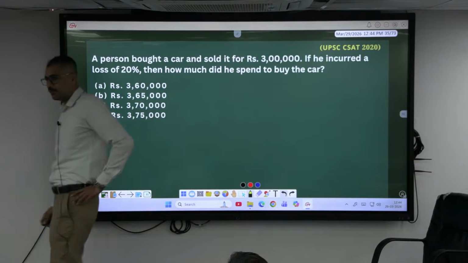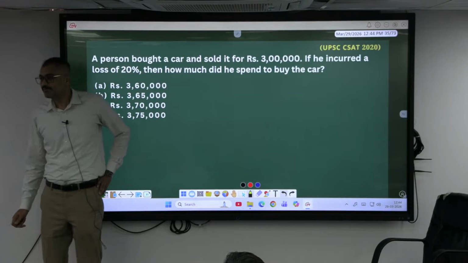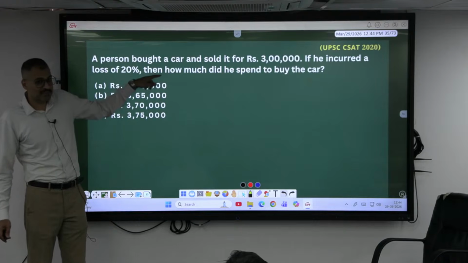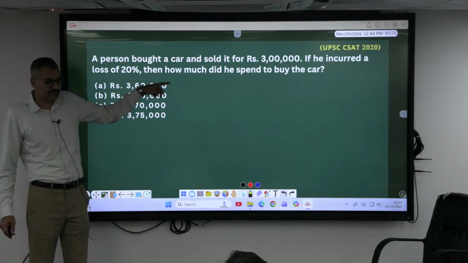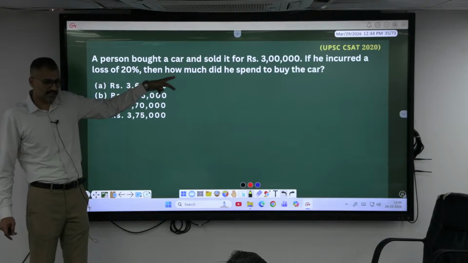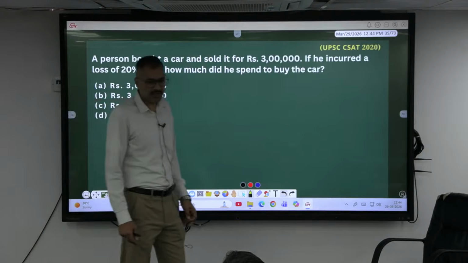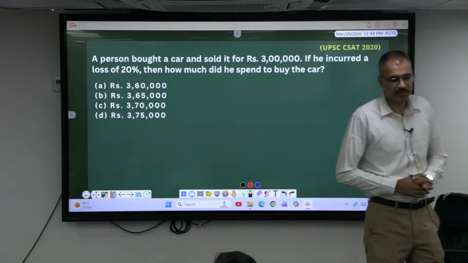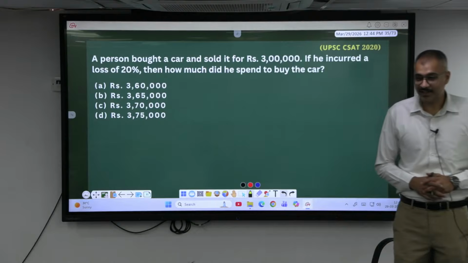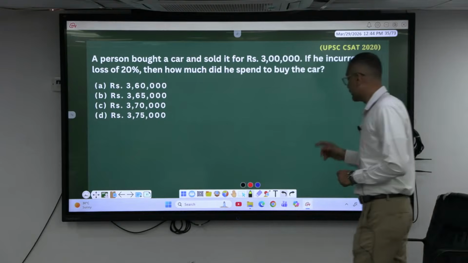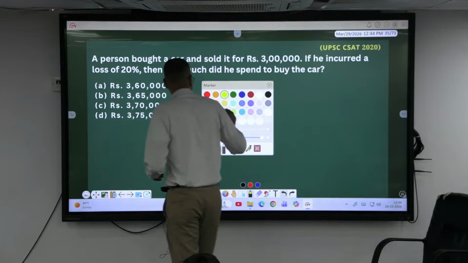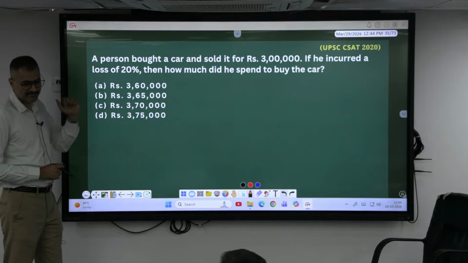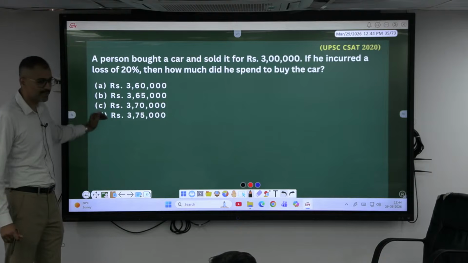3,60,000, how? Majority of the students will pick this kind of question thinking it is short, because short is easier. It all depends on how well you have understood. Look, there is a chance of making a mistake here, right? UPSC does a lot of R&D behind the questions. The way it is asked is a little bit confusing most of the time, and the options also give you that feeling.